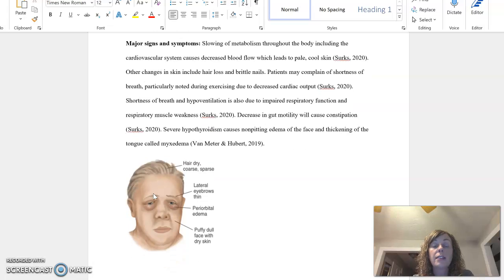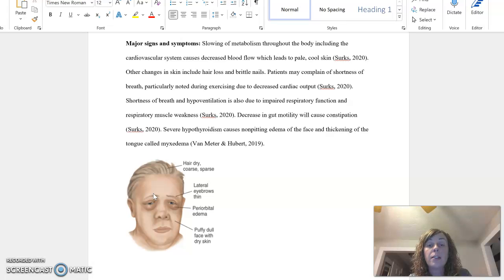So major signs and symptoms include a slowing of metabolism throughout the body, including the cardiovascular system. That causes a decrease in blood flow, which will lead to pale and cool skin. Other changes in skin include hair loss and brittle nails. Patients may complain of shortness of breath, particularly noted during exercise due to the decreased cardiac output. Shortness of breath and hypoventilation is also due to impaired respiratory function and respiratory muscle weakness.